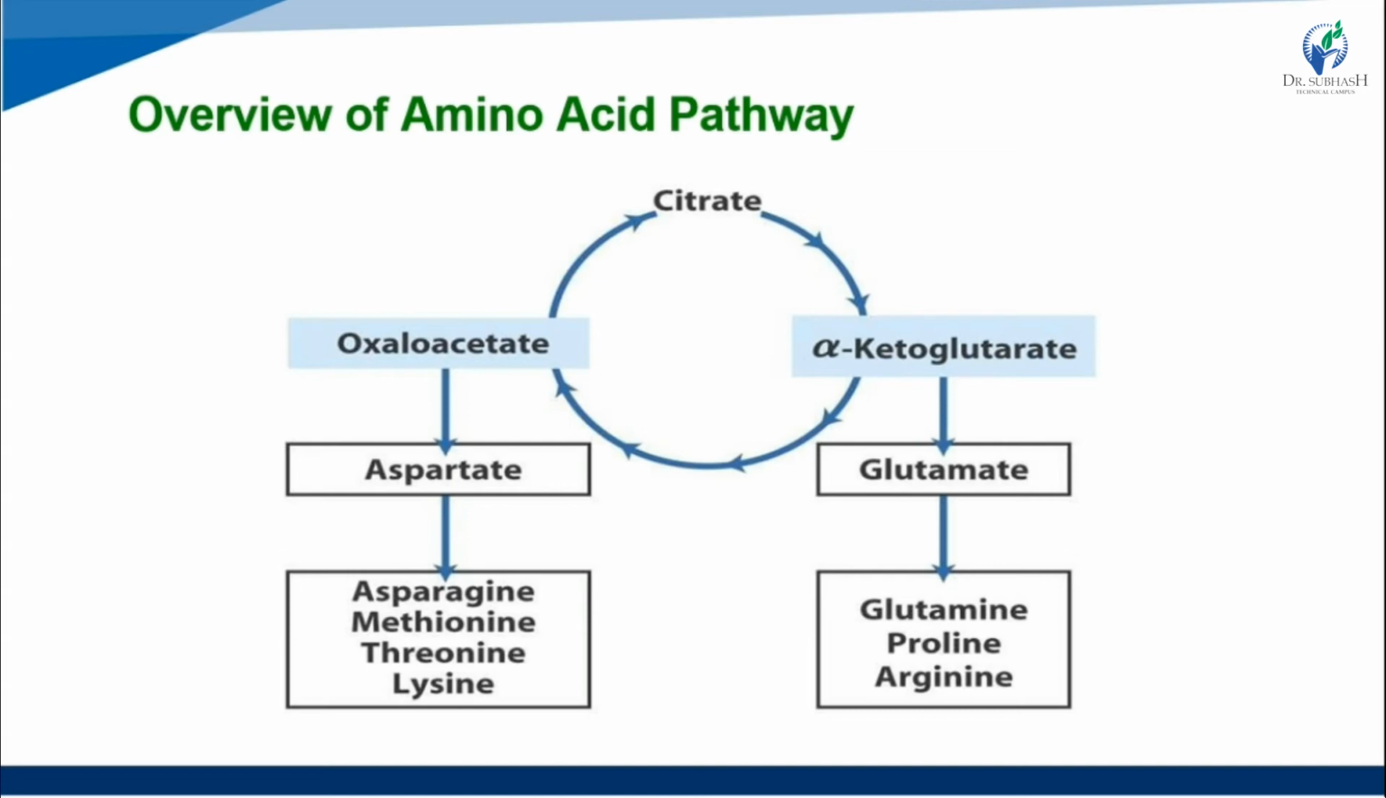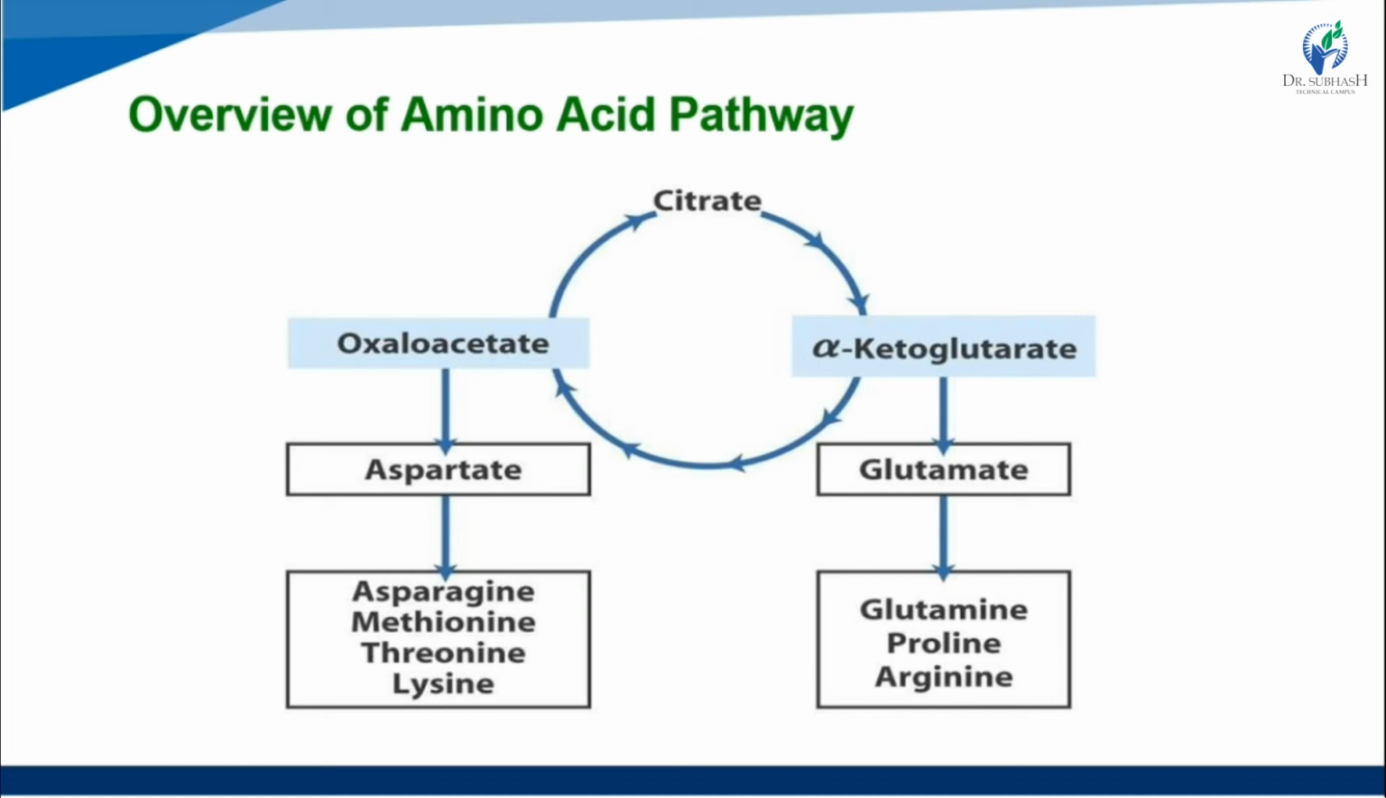Further 4 steps are followed, making oxaloacetate, and then oxaloacetate makes aspartate, and after that asparagine, methionine, threonine and then lysine. These are all essential amino acids for the body, okay, essential amino acids.